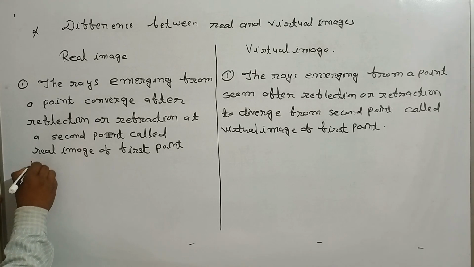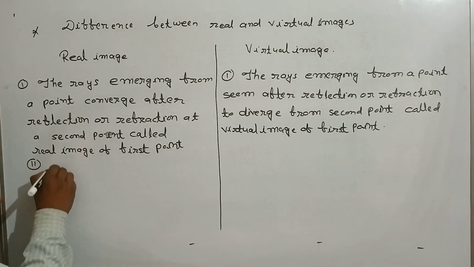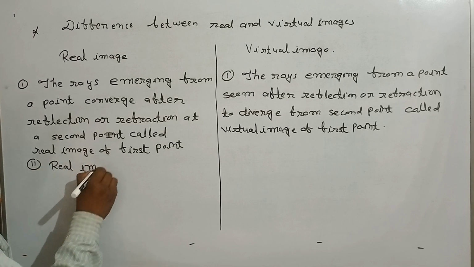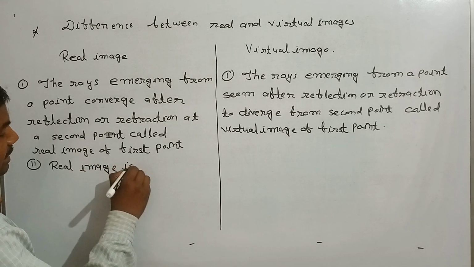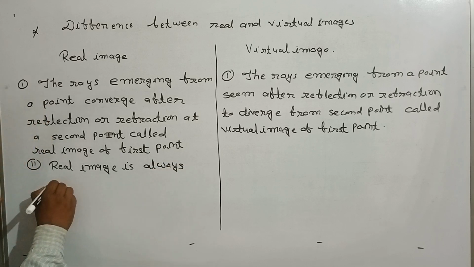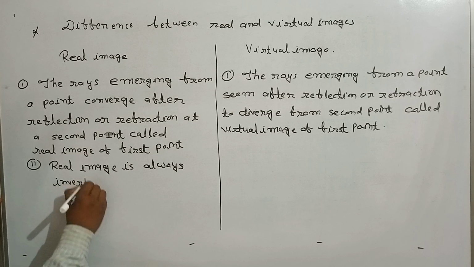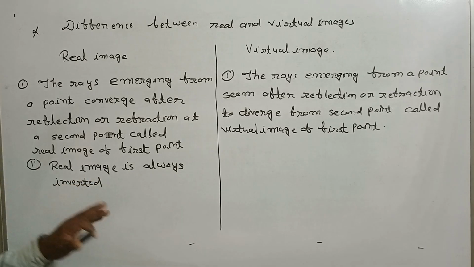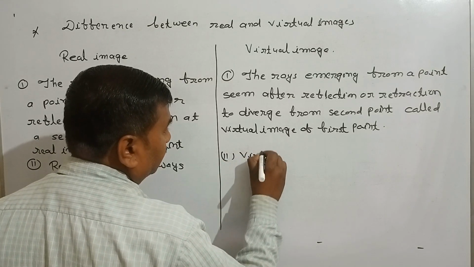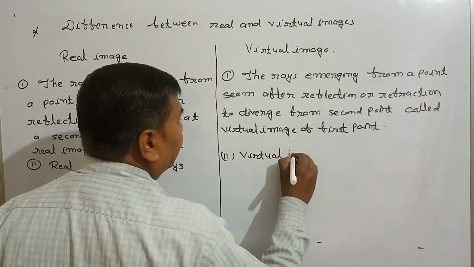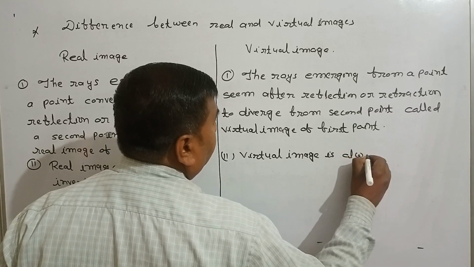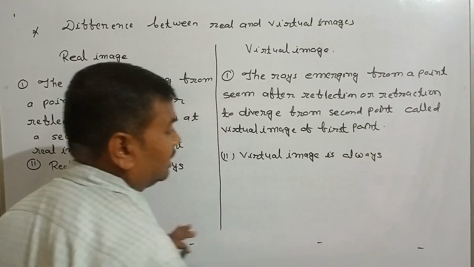The second difference is that real image is always inverted and virtual image is always erect.